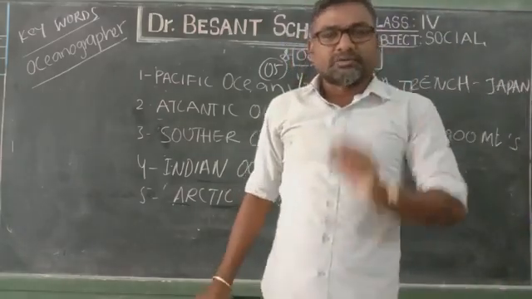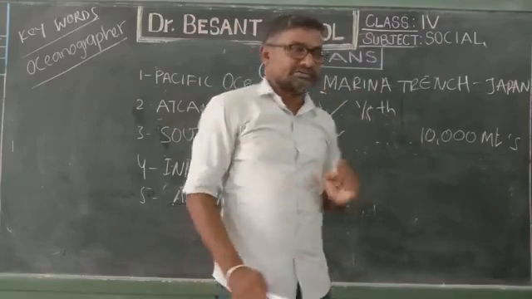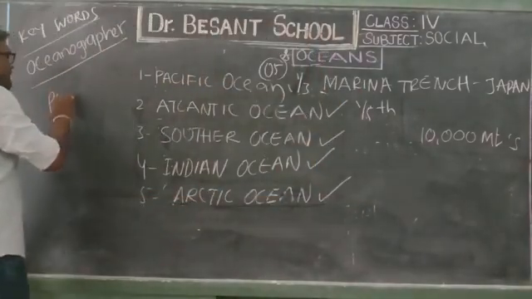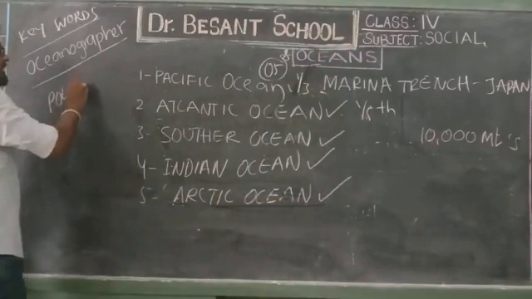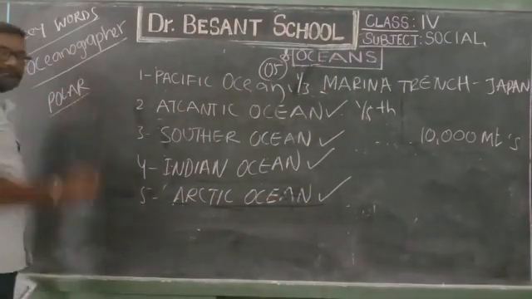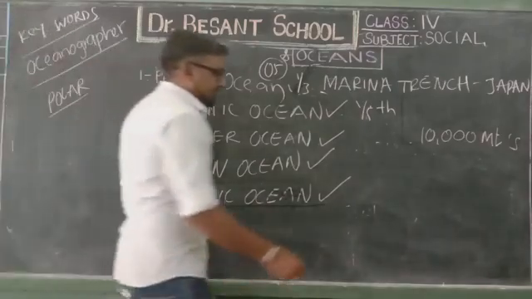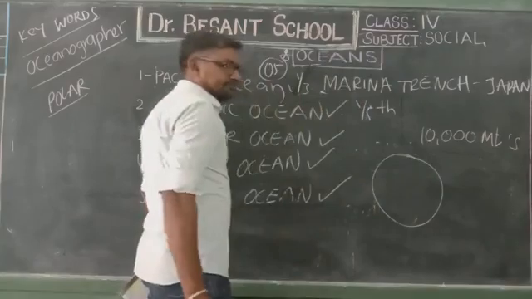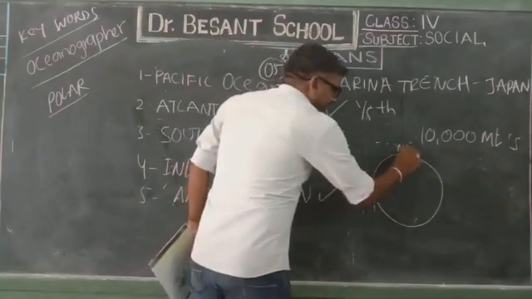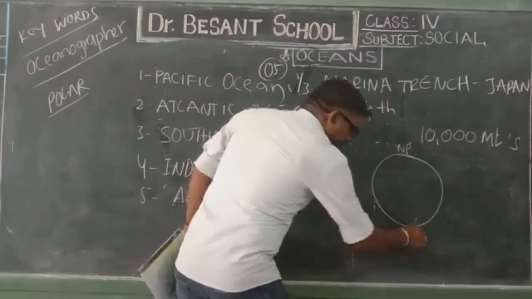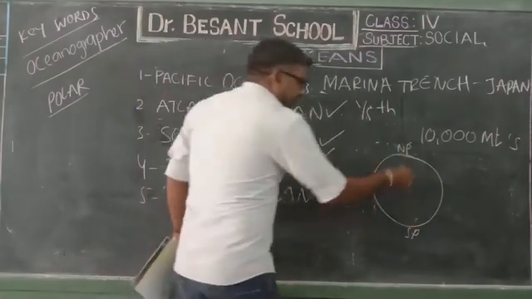Today we learn about the continents and the oceans, and today we get another word, polar. What is polar? You see, children, the top point is called the North Pole, and the bottom point is called the South Pole.